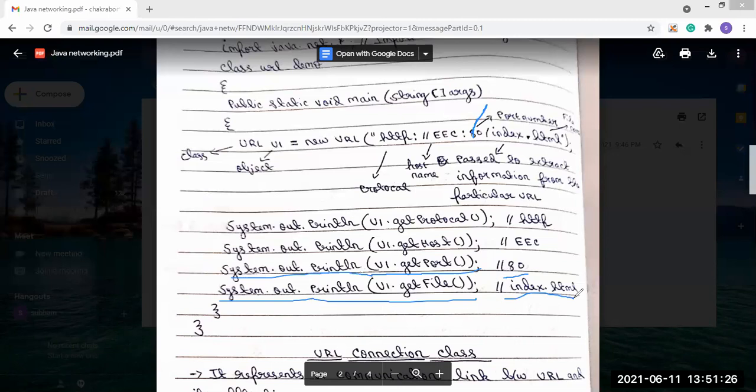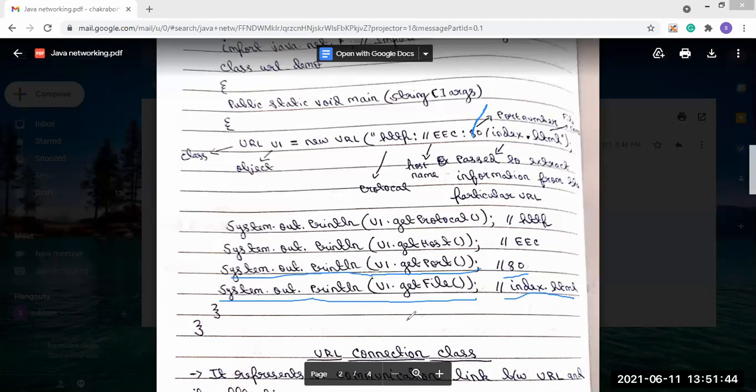Okay. So this is the concept of the URL class. Through the URL class, we basically extract the information from the URL.